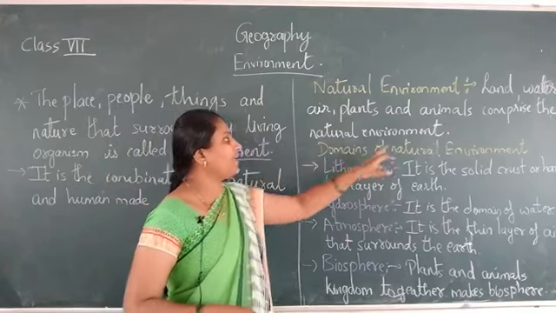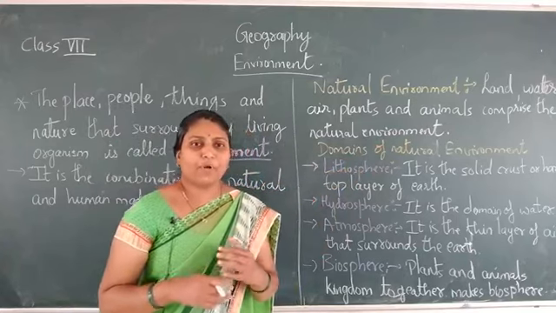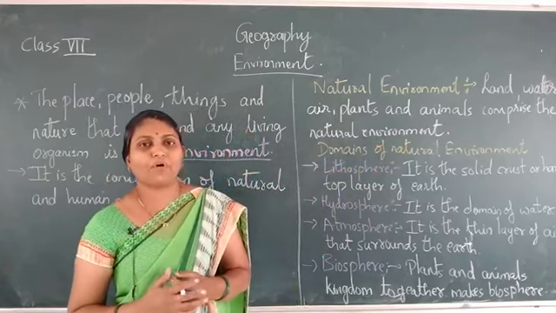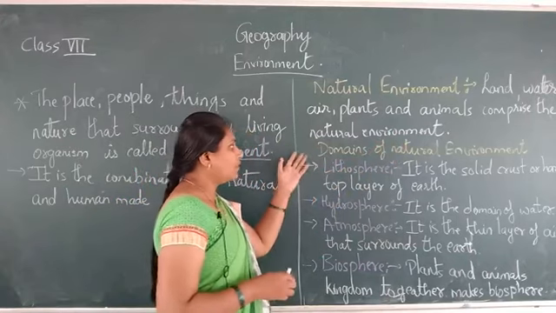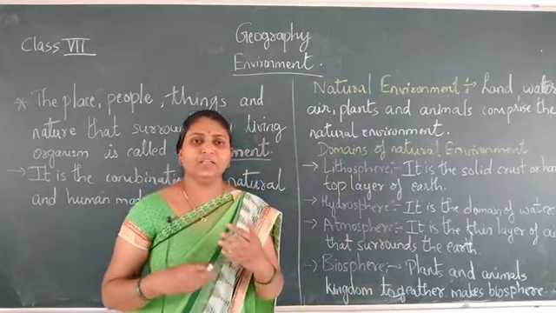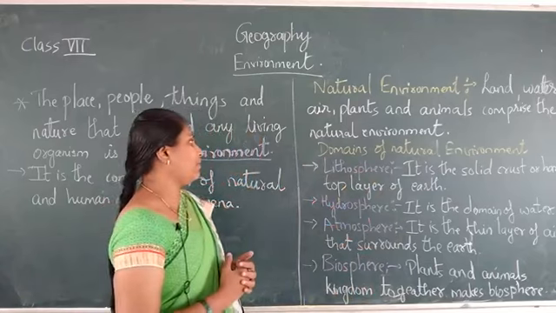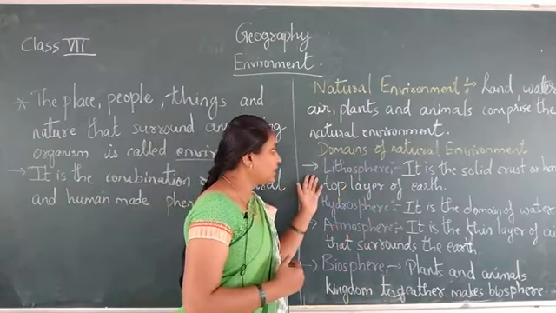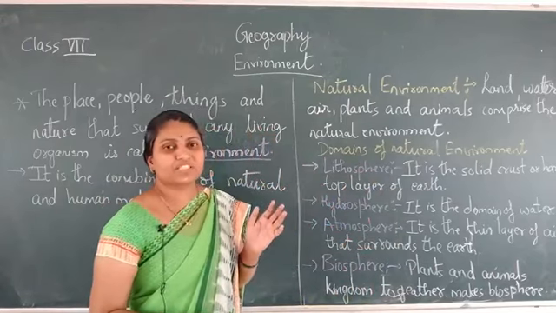Now, domains of the natural environment. Which are the domains of the natural environment?